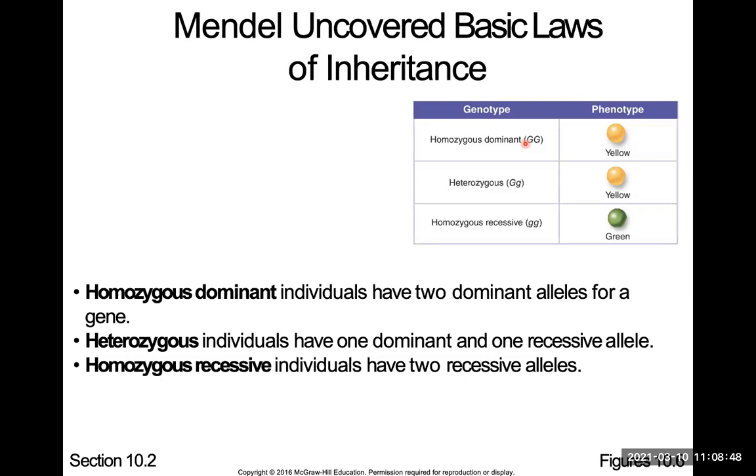So if you know maybe this plant is purebred, but the other one you don't know if it's homozygous dominant or heterozygous, then you have to do two separate Punnett squares and see the chances. Maybe if it's 50-50 and that's the result you're getting, then you can go back and say, oh, maybe it was this one or it was this one. So I'm going to talk about that in a little bit.